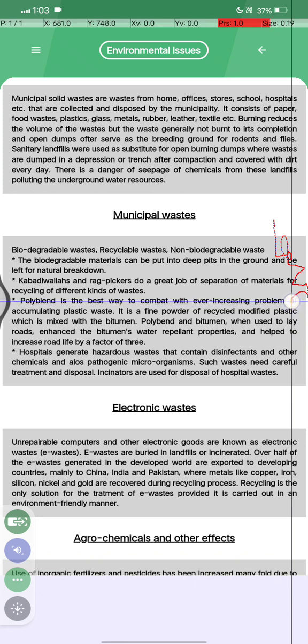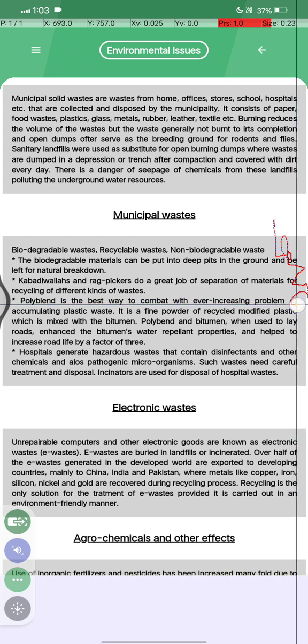Polyblend is the best way to combat the ever increasing problem of accumulating plastic waste. It is a fine powder of recycled modified plastic which is mixed with bitumen. Polyblend bitumen, when used to lay a road, enhances the bitumen's water repellent properties and helps increase road life by a factor of 3.